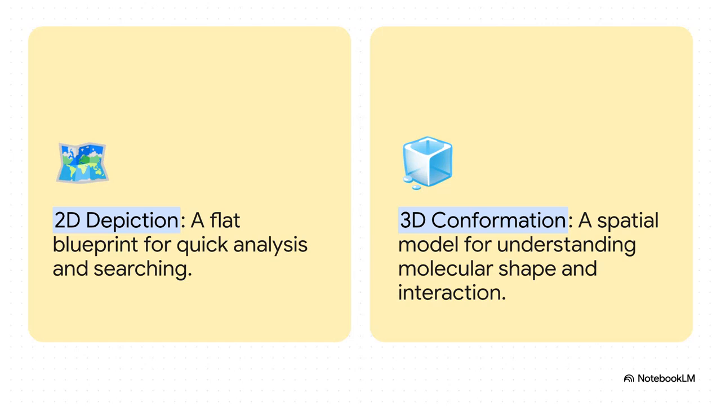But RDKit isn't just a one-trick pony. It can give you both 2D and 3D models. That 2D version is kind of like a flat blueprint, right? It's awesome for quick analysis, for searching through databases. But then it can also figure out the molecule's full 3D shape, its conformation. And that is absolutely crucial because that tells you how the molecule will actually behave and interact in the real world. It's the classic key in a lock analogy, how a drug molecule physically fits into a protein in your body.